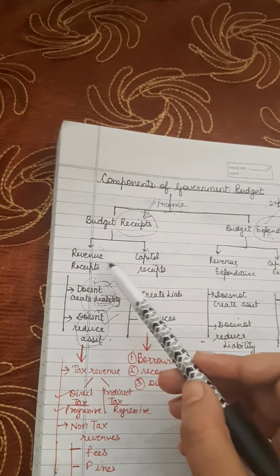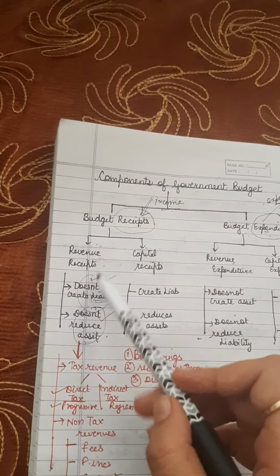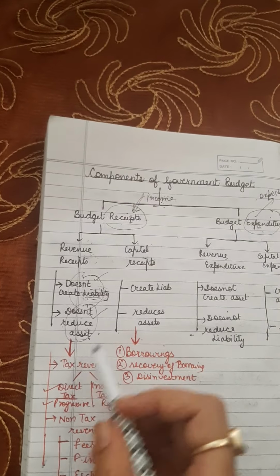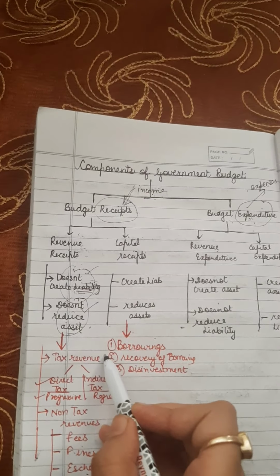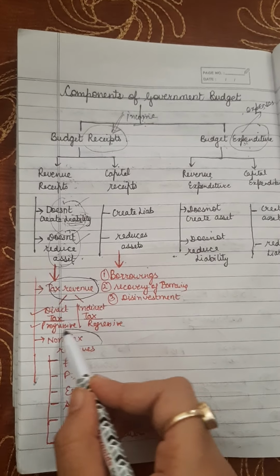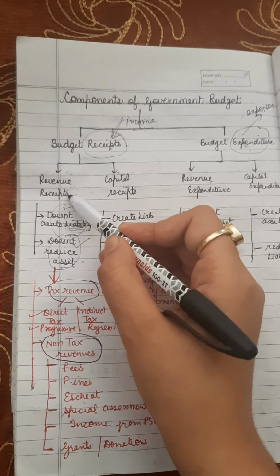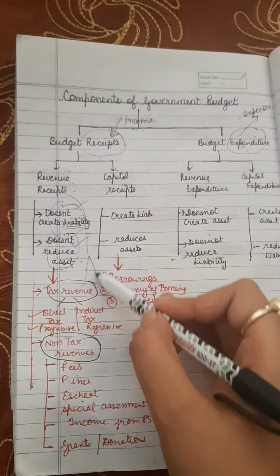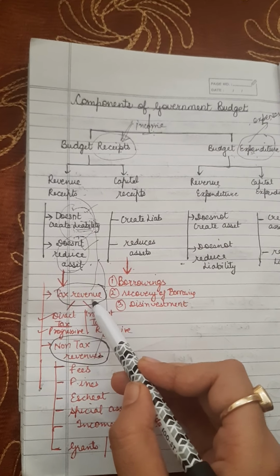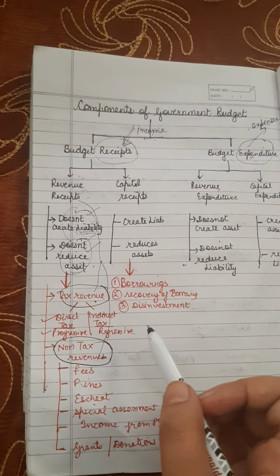Now there are a few types of revenue receipts. You will be clearer about this concept after I give you the examples. Revenue receipts are further divided into two parts: tax revenue and non-tax revenue. Now tax revenue is further divided into two parts: direct and indirect tax, or we can say progressive and regressive tax.